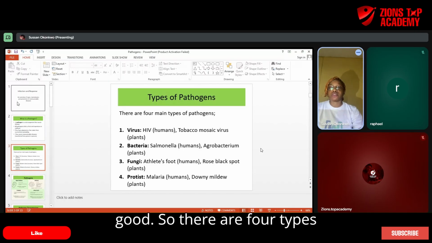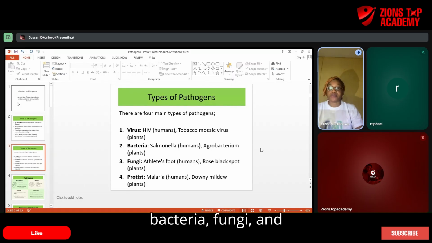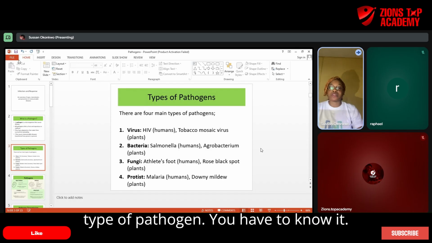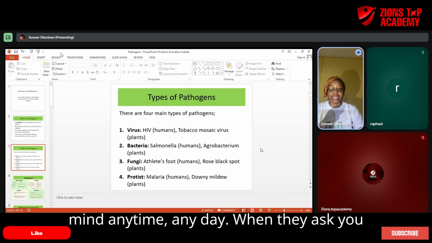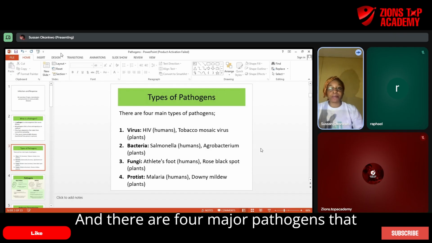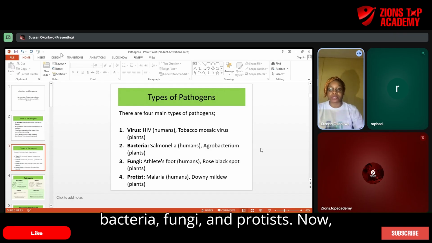Okay, good. So there are four types of pathogen. We have the virus, bacteria, fungi, and protists. Now, these are the four main types of pathogen. You have to know it. You have to have it at the back of your mind anytime, any day. When they ask you what is pathogen, what causes disease, there are four major pathogens that cause disease. We have the virus, bacteria, fungi, and protists.